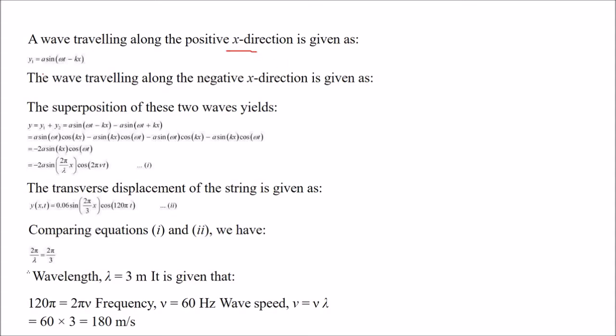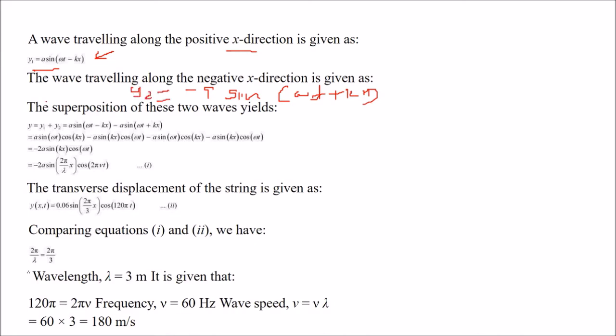A wave which is traveling in the positive x direction is given by y1 equal to a sin(omega t minus kx). We know about this; you learned it in theory. So the wave which is traveling along the negative direction will be y2 equal to minus a sin(omega t plus kx). So this is y1 and this is y2.